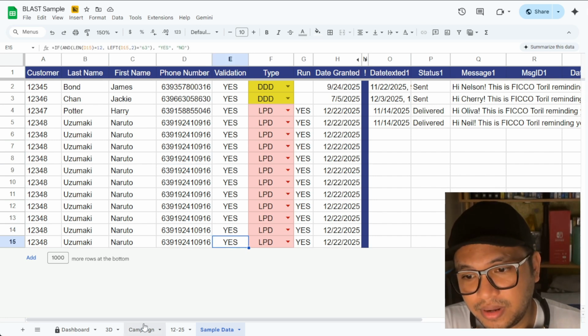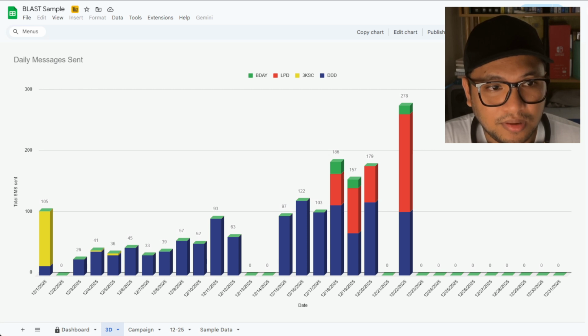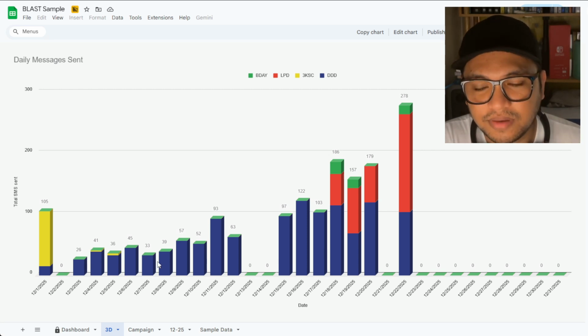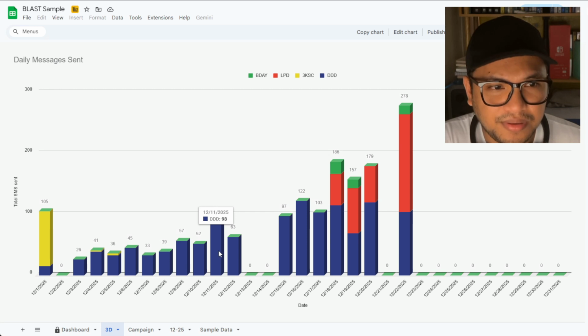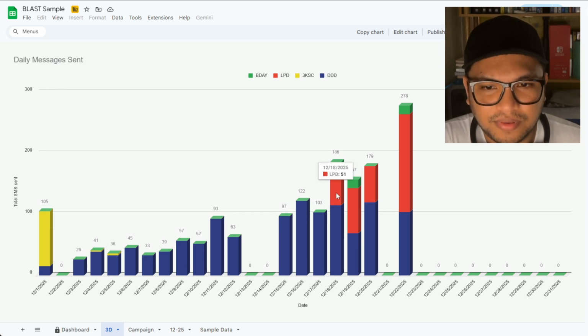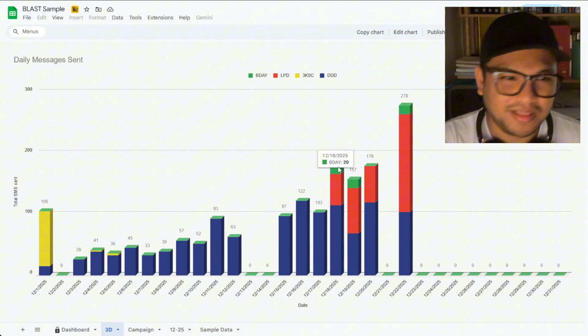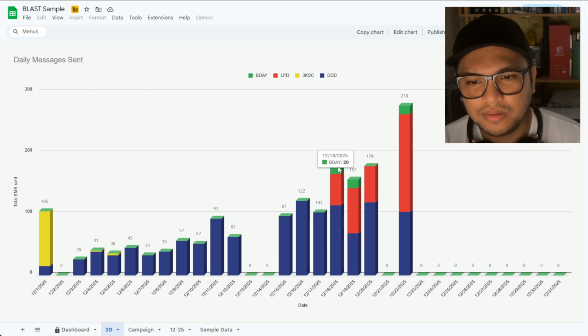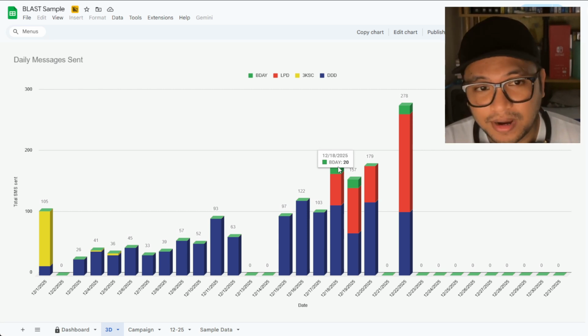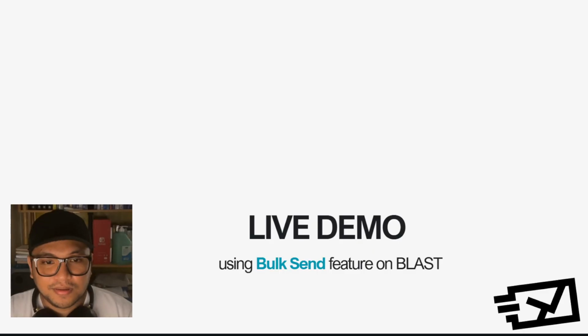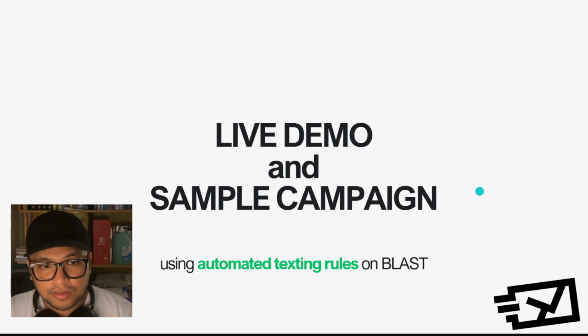I also created a reporting format here that will be helpful in analyzing the data. Say, for example, in here, you can see that there are 93 people that were texted on that day. And then for this one, we sent, for example, 51 loans past due messages to people, 115 as daily due date reminders, and then we sent 20 birthday messages, something like that. We will continue to improve this one the more data that we get in order to help branch managers on their text messaging campaign. All right, so that's the live demo on using the bulk send feature on Blast and using the automated texting rules with the help of Google Sheets.